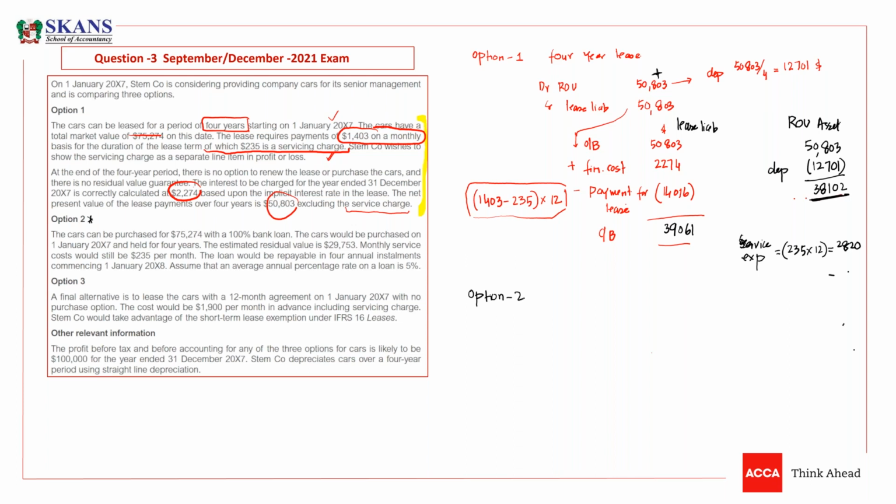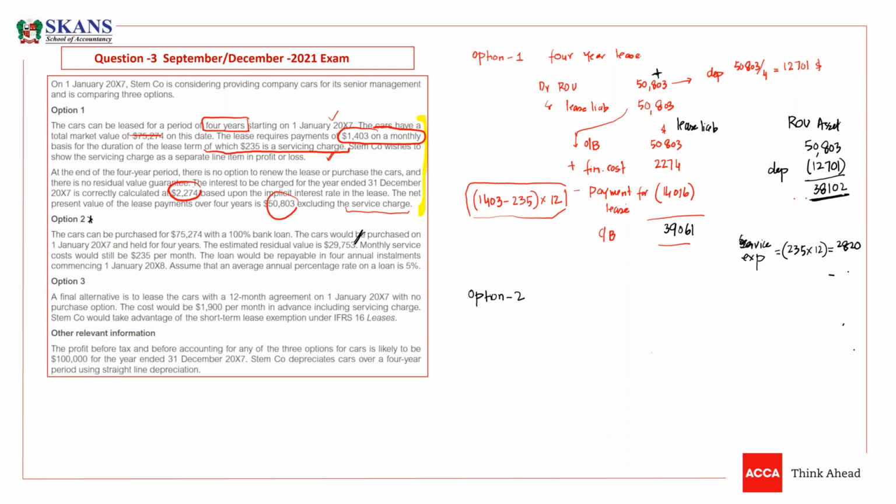The cars would be purchased on 1st Jan X7 and held for 4 years. So useful life is 4 years. The estimated residual value is already there. So we need to charge depreciation. Monthly service cost would still be 235 per month. If we buy the cars, we have to incur this service cost. If we acquire this asset on lease, then still we have to pay the 235 service charge. This is an operational expense, and that's it.